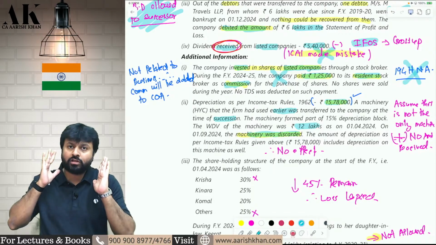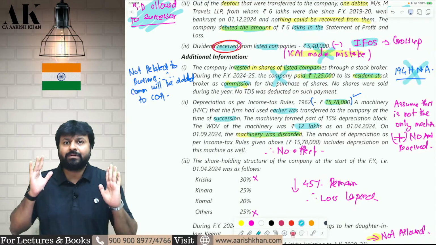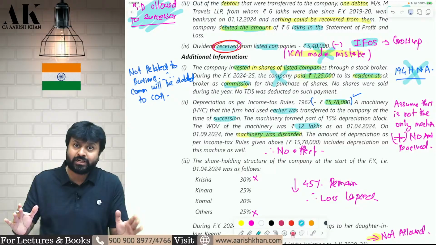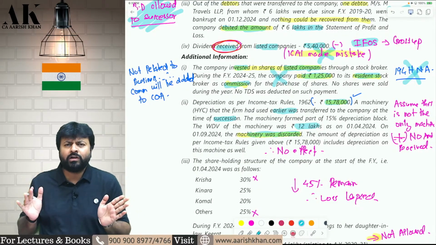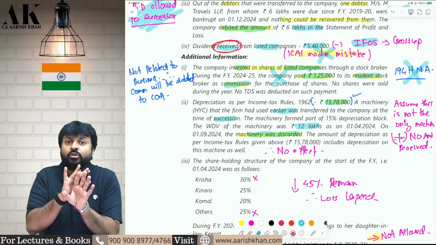Assuming that this is not the only machinery. Assuming that the company has a block in which there are many machineries, this machinery is one of them, received from the firm. Right now, we don't want that machinery, so we have discarded it. But there is no money payable on that.